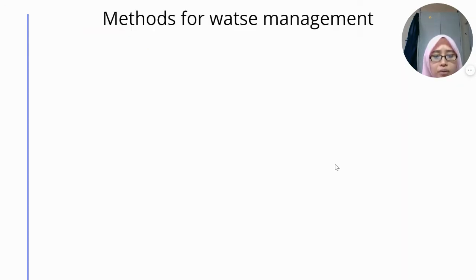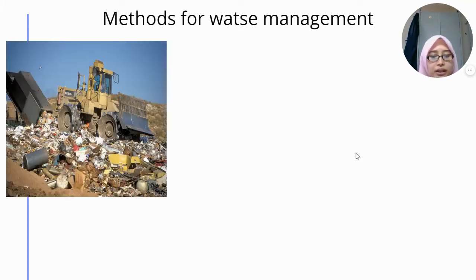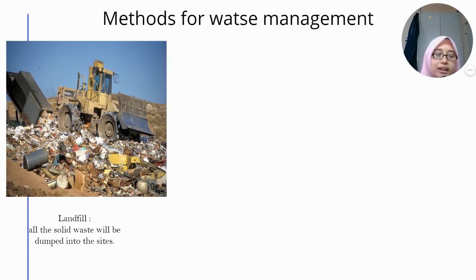The most common method of waste management in Malaysia tends to be landfill. All the solid waste is dumped into the site, but the amount of waste generation keeps increasing, which leads to insufficient disposal capacity at the landfill sites.